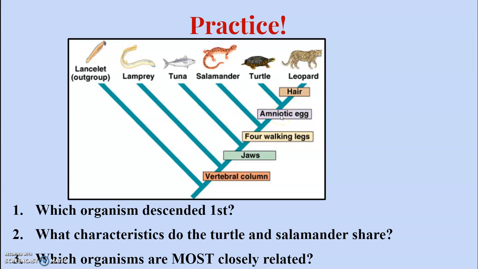Next, which organisms are most closely related? We always say that the ones at the tips, at the end of the phylogenetic tree, are the ones that are most closely related because they have the most characteristics that are the same. So the turtle and the leopard all have vertebral column, jaws, 4 walking legs, amniotic egg. All 4 of those traits are the same, making these the most closely related based on their traits.